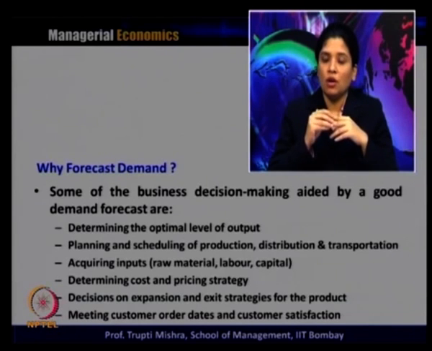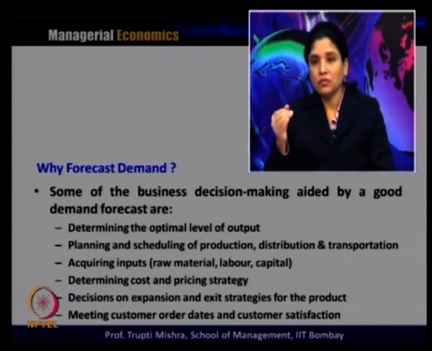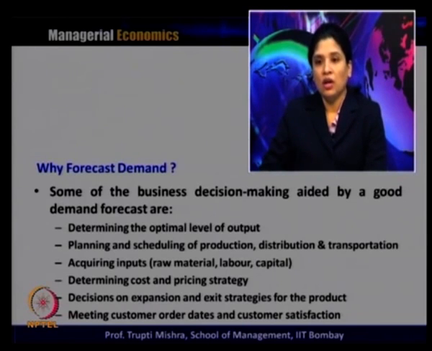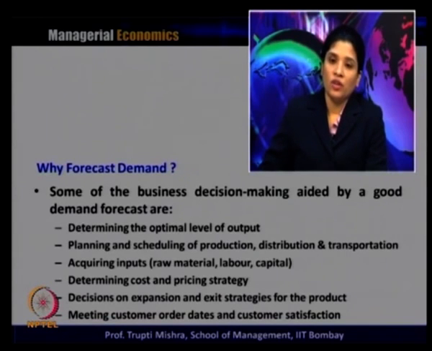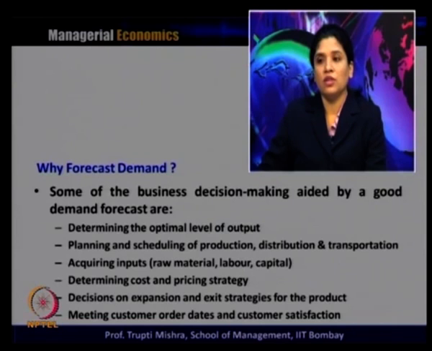The optimal level of output can be decided through the demand forecast, because on the basis of the demand the output plan can be decided, and whether at that output level it is optimal for the firm, whether the firm needs to expand or contract, whether they can expand at increasing cost or decreasing cost, and finally how they can determine the output level through the demand forecast.